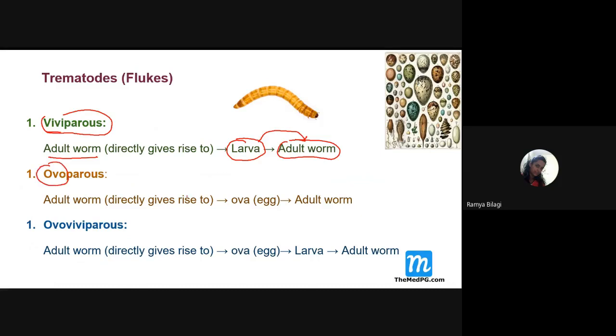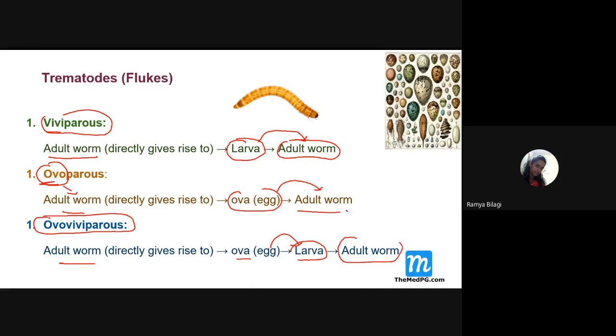Oviparous: ovo means the adult worm gives rise to ova, or the egg. And from this egg, the adult worm will develop. Ova means ovum or the egg. Next is ovoviviparous, very important. Here the adult worm gives rise to eggs. From this egg, the larva will come out, and from the larva, the adult worm will come out.